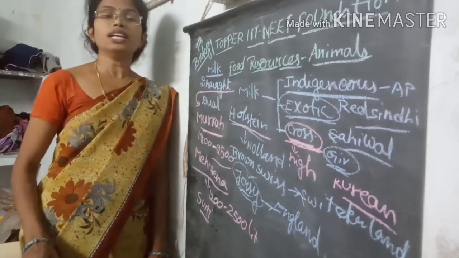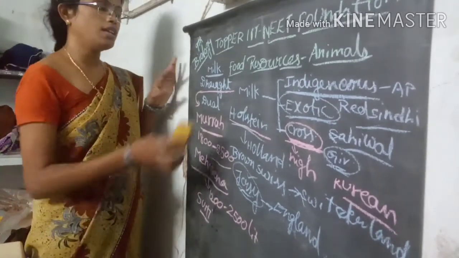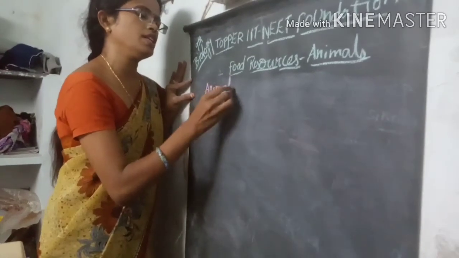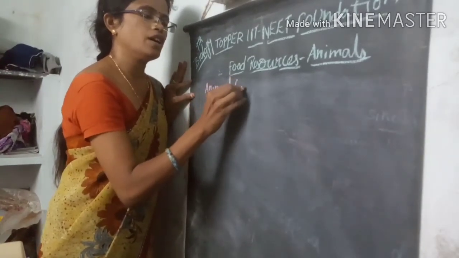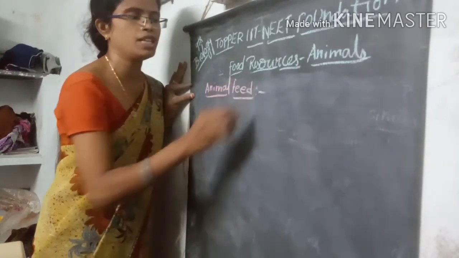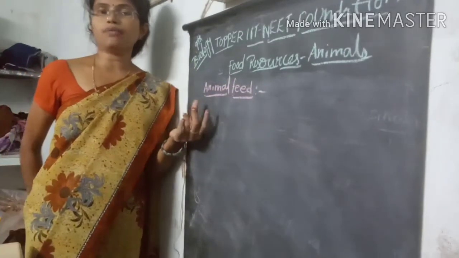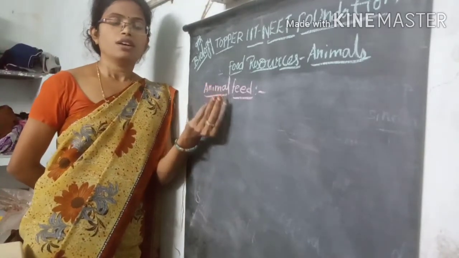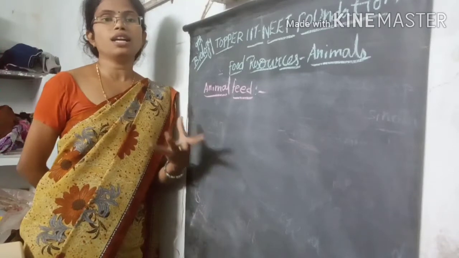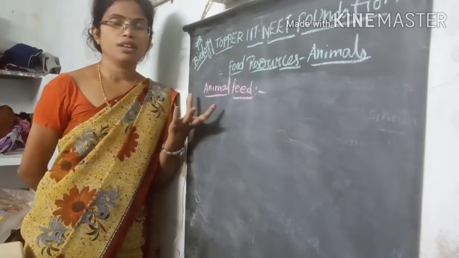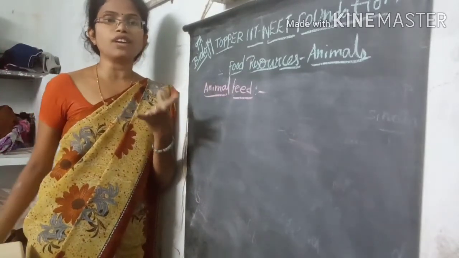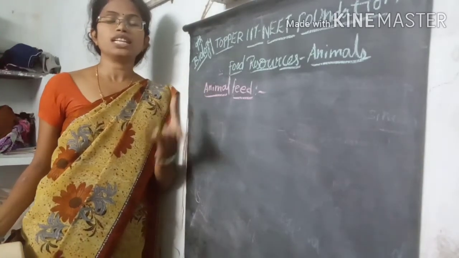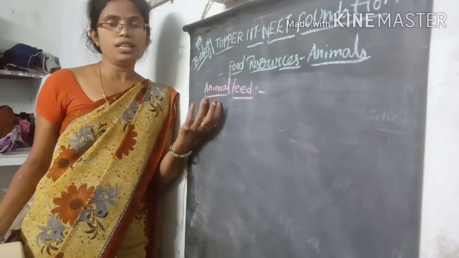Because of this feed, the organisms increase their milk. Which types and varieties of feed will be given to these organisms to increase the milk, we will discuss now.